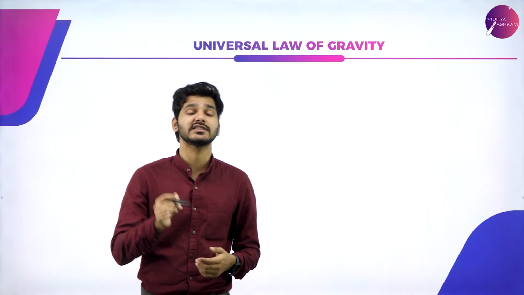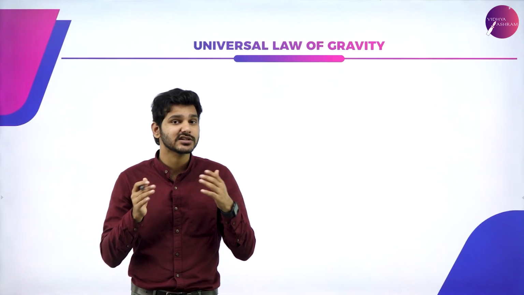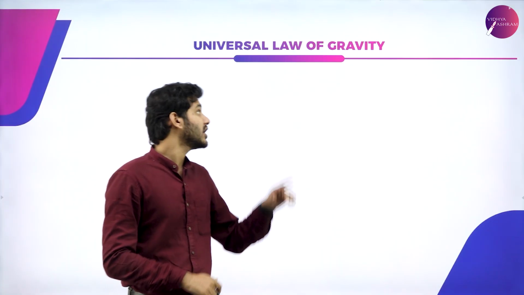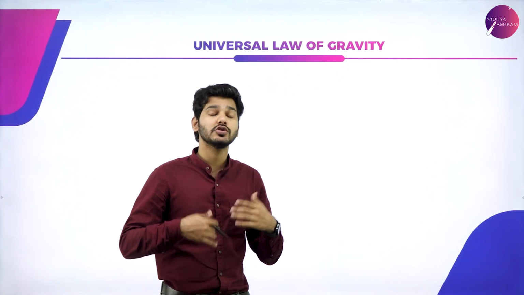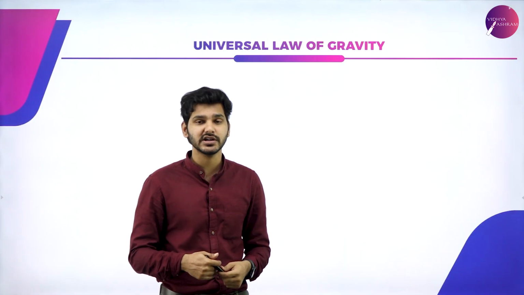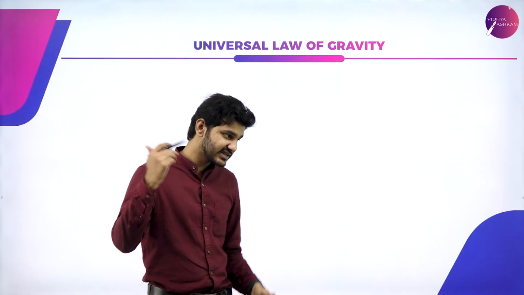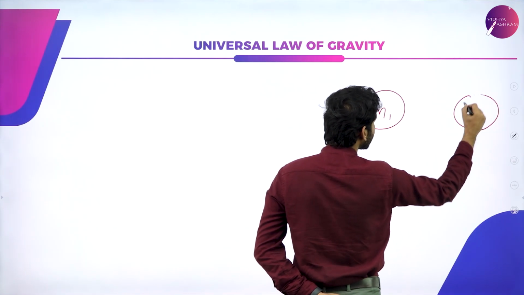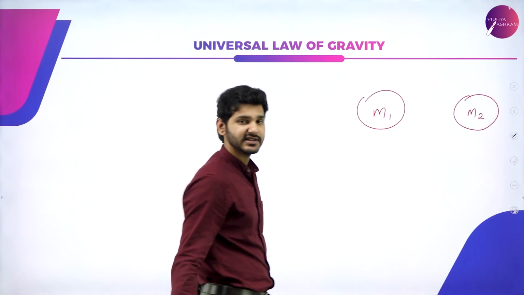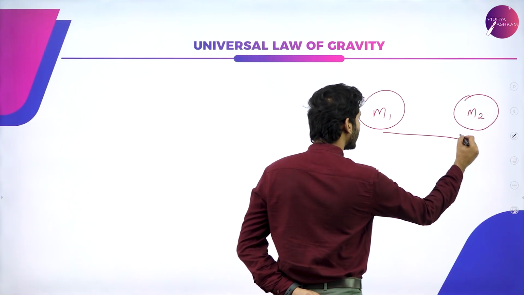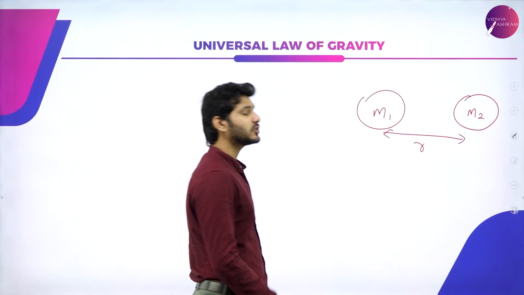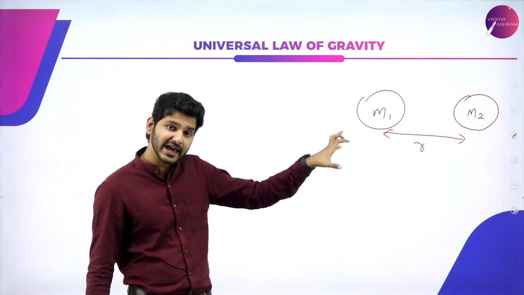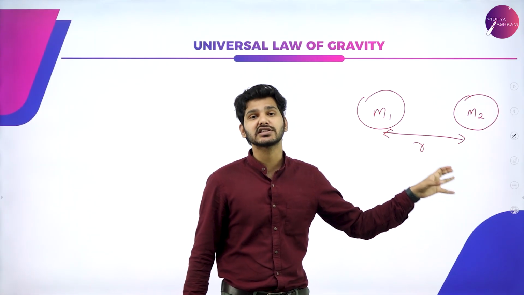That particular force that is felt in between them is known as gravitational force. Newton's law of gravity is actually known as the universal law of gravitation, which is what the particular law is called. What it states is that if there are two masses, let's say m1 and m2, separated by a distance of r, then what Newton found out mathematically was that these two masses will experience a force of attraction between each other.